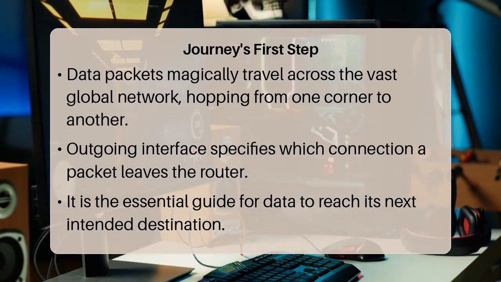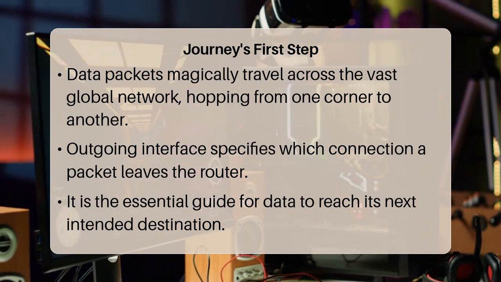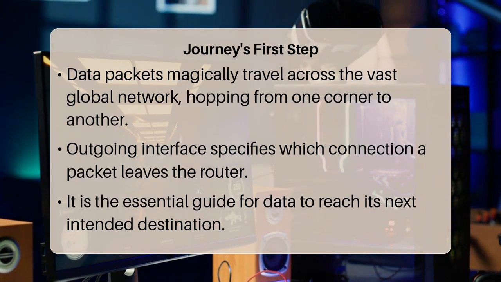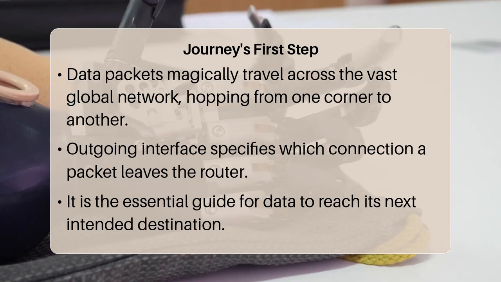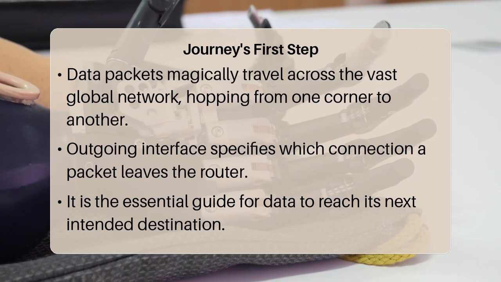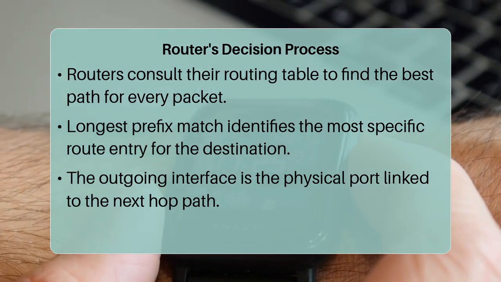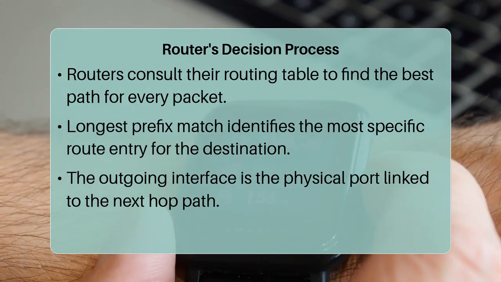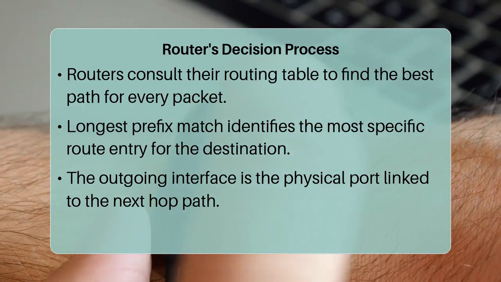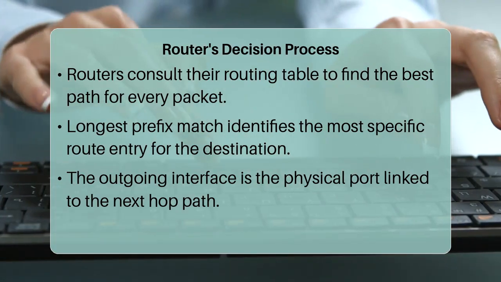When a router receives a data packet, its primary job is to determine the best path for that packet to continue its journey. It does this by consulting its routing table. The table contains entries that map network destinations to specific instructions. Each entry includes a destination network, the next hop IP address, and, crucially, the outgoing interface. The router first performs a process called longest prefix match, finding the most specific route entry for the packet's destination IP address. Once the best route is identified, the routing table entry will specify the next hop router's IP address, which the current router uses to forward the packet.